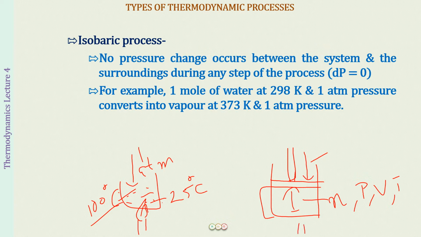Now what we do is we again start heating this vessel so that the temperature of the gas starts increasing. Temperature increases, kinetic energy increases, the force exerted by the molecules on the walls of the container will be increasing. Hence the pressure exerted by the gas will increase. So if the pressure inside increases, it is going to be more than the pressure outside. So it is going to push the piston upwards. When it pushes the piston upwards, the volume will be increasing, and it will keep on increasing till the pressure inside becomes equal to the pressure outside. So again, the pressure is constant. What has increased with the increase in temperature is the volume.